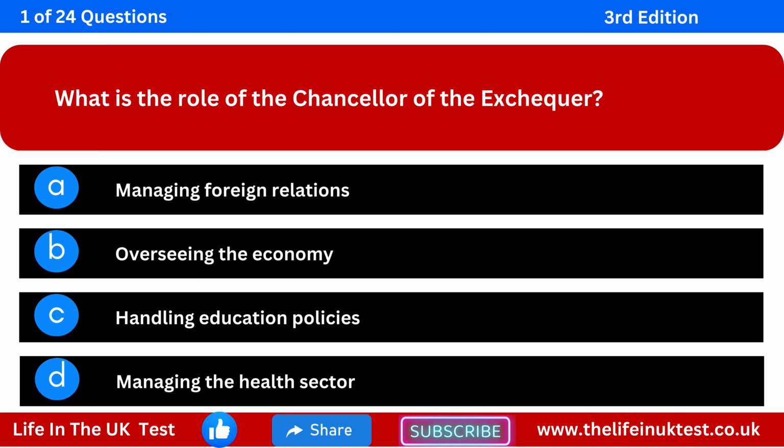What is the role of the Chancellor of the Exchequer? Option A. Managing foreign relations. Option B. Overseeing the economy. Option C. Handling education policies. Option D. Managing the health sector.